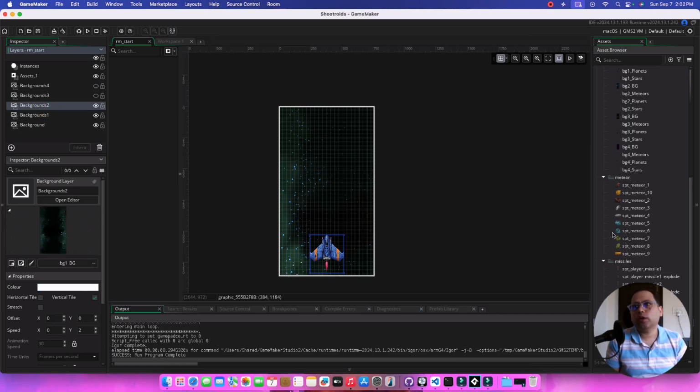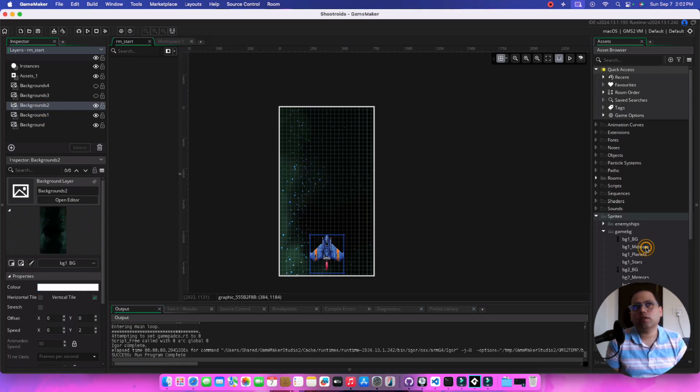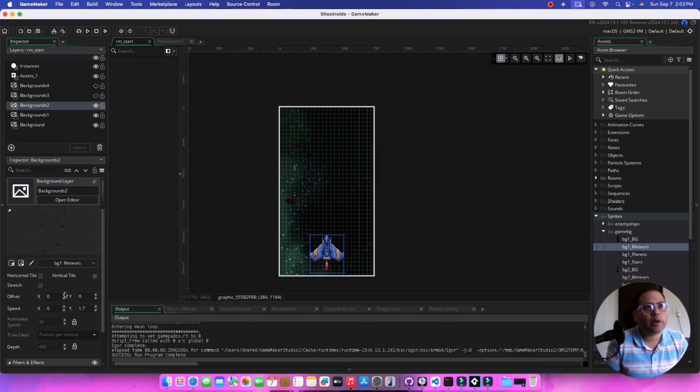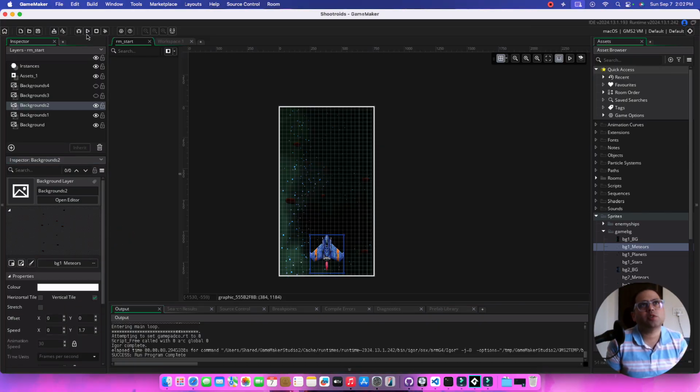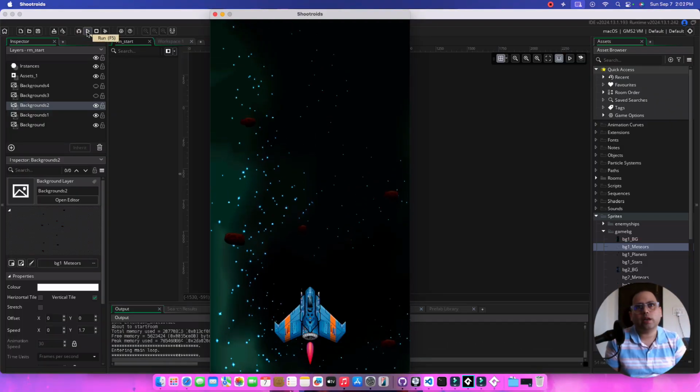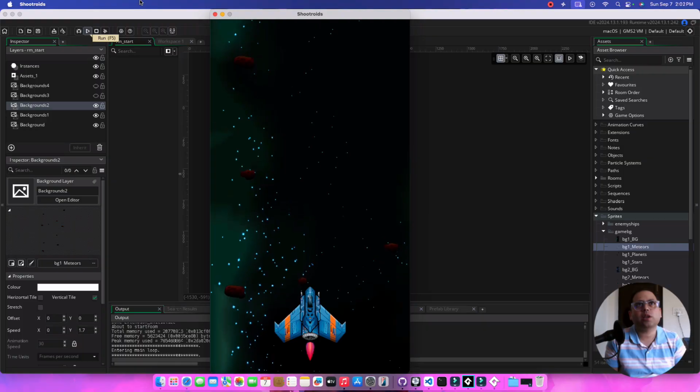So on background 2, we are going to use something else. I think we have a meteor image out here. That's going to be our background. We're going to have the same settings too. We're going to just reduce the speed because we want to go a little bit slower. 1.7 would be a good place to keep it. And I think the rest we already have, the y-axis enabled and the vertical tiles enabled. So if we run the game now, we're going to have some meteoroids going down, which is going to add a little bit of depth into the game.